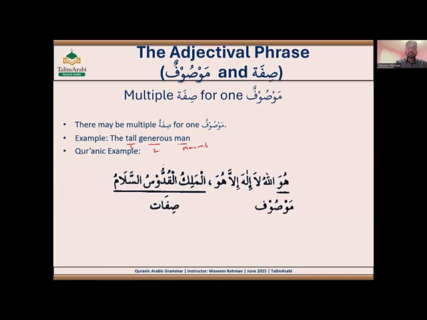We may have multiple sifas for one mawṣūf. One Quranic example is: huwa Allahu la ilaha illa huwa al-malikul quddusus salam. Here we have the mawṣūf Allah or huwa, right? He, Allah, there is no God except Him. Al-malikul quddusus salam, these are all sifas of the mawṣūf.